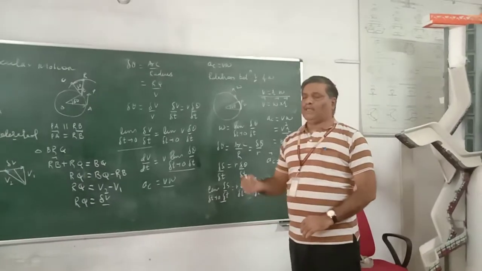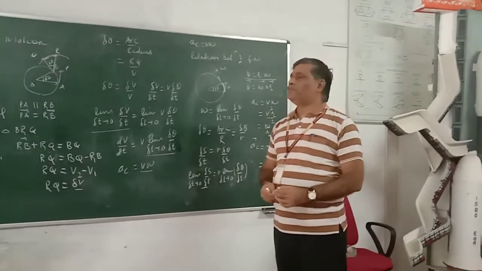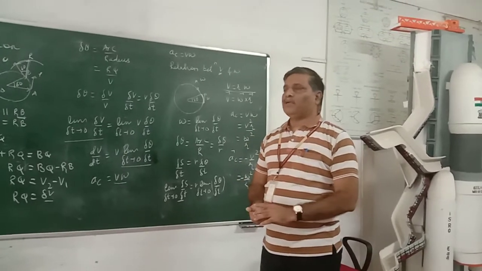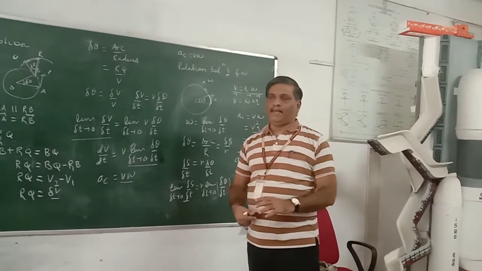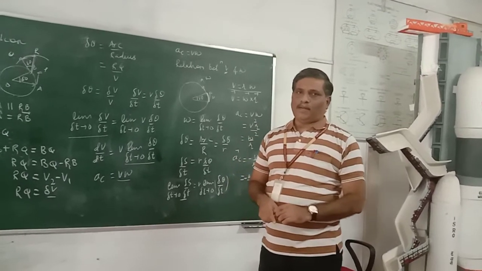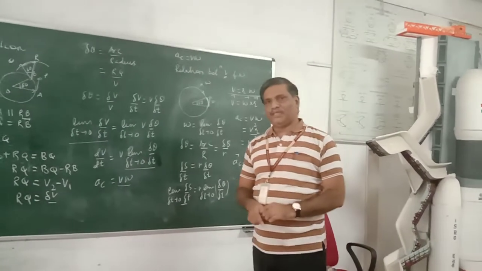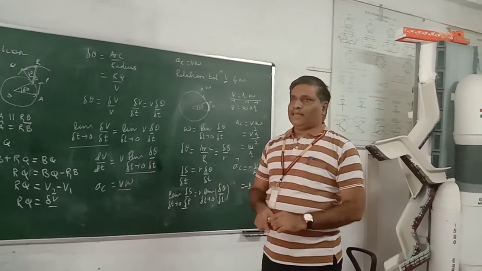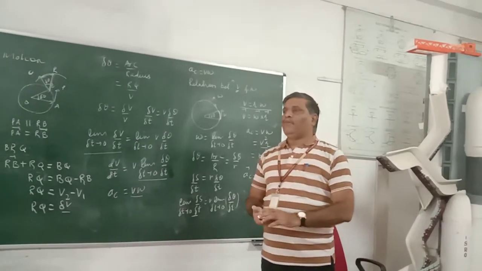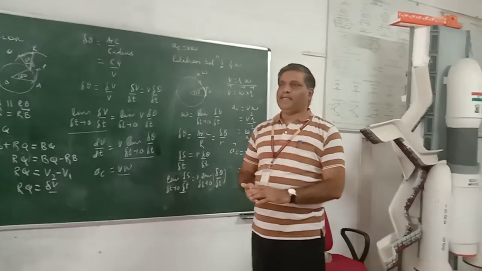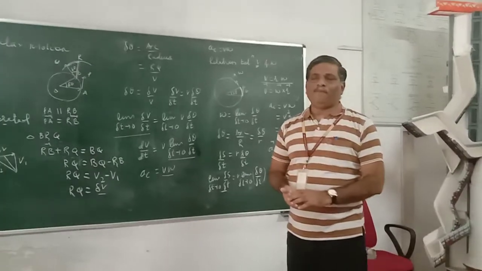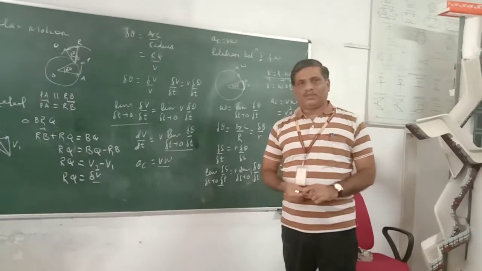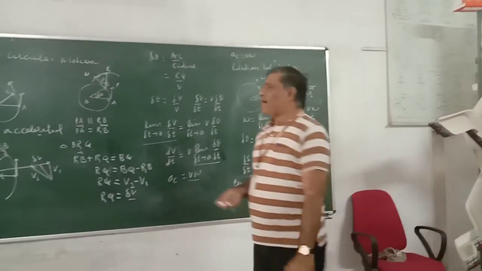So always, constantly, the particle is pulled towards the center of the circular path, and therefore it can keep itself on the track. If centripetal force is not present, then the particle will be thrown out of the track. So basically, the force which is necessary for a particle to perform circular motion is known as centripetal force.